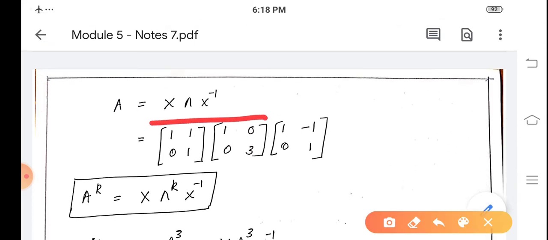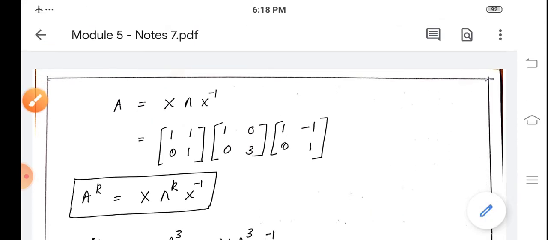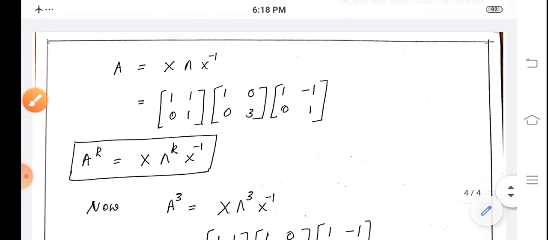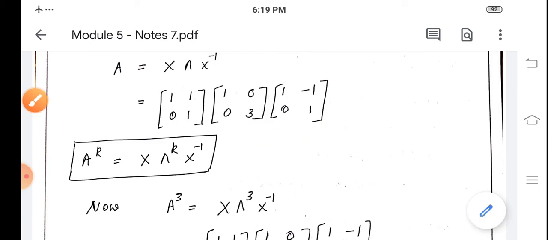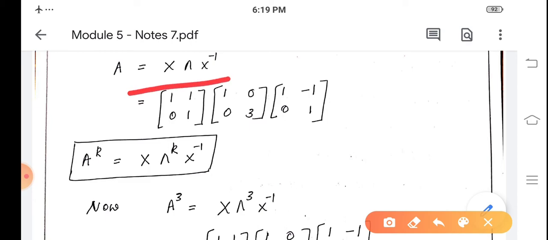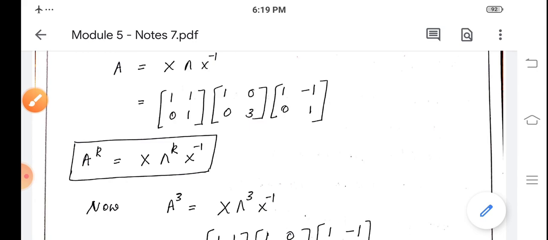So A is equal to X into capital Lambda into X inverse, that is the matrix X [1 1; 0 1], capital Lambda [1 0; 0 3], and X inverse [1 -1; 0 1]. So to factor A into X Lambda X inverse, A is [1 1; 0 1] [1 0; 0 3] [1 -1; 0 1].